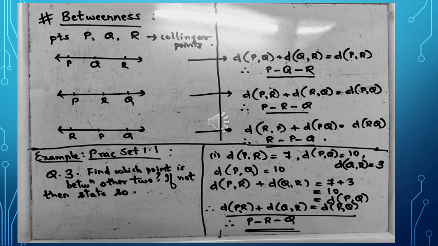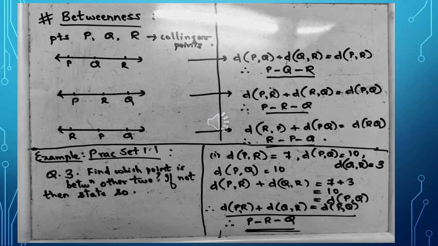Similarly, in the second possibility, we can see that point R lies in between P and Q, and therefore we obtain distance PR plus distance RQ is equal to distance PQ.